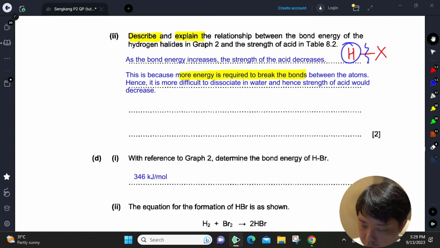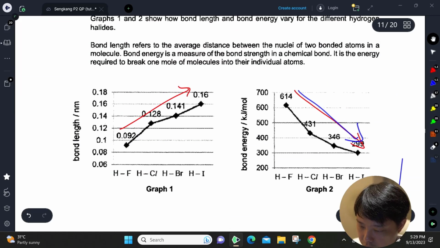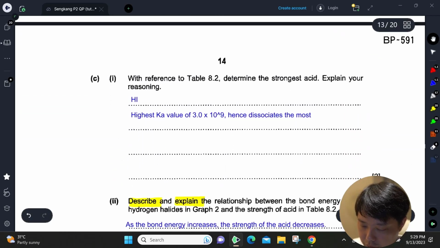With reference to graph 2, determine the bond energy. So if you look at graph 2, bond energy is right here. So you can just quote it from the graph directly.